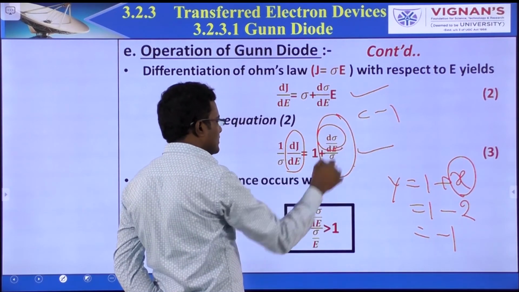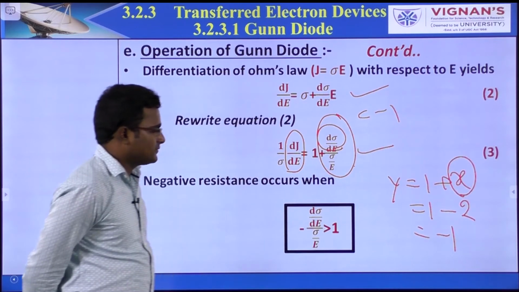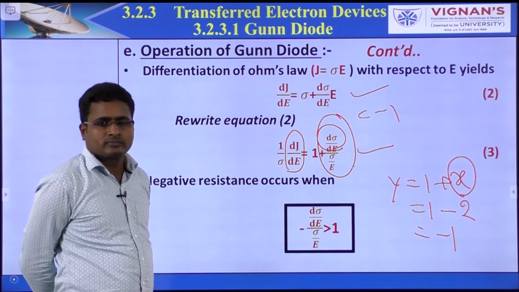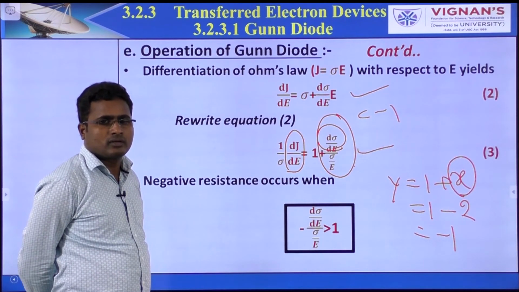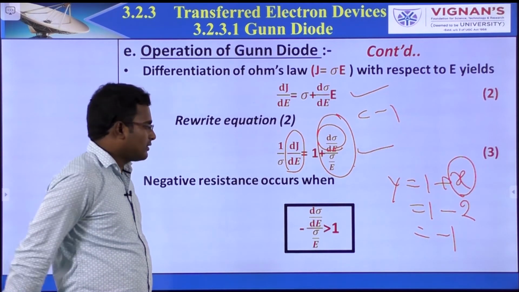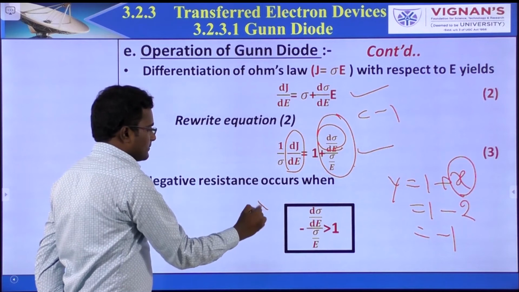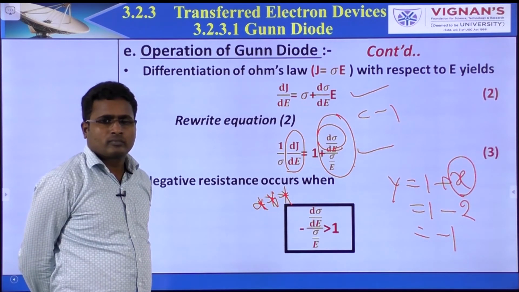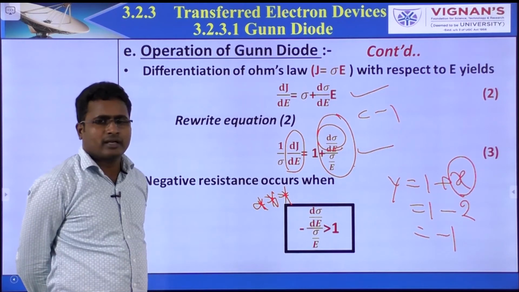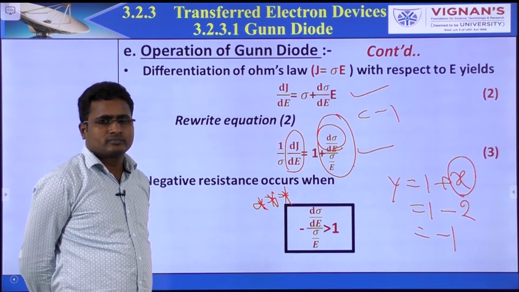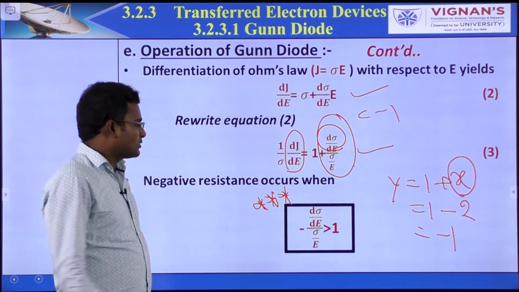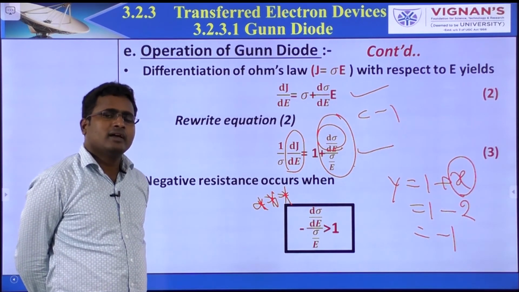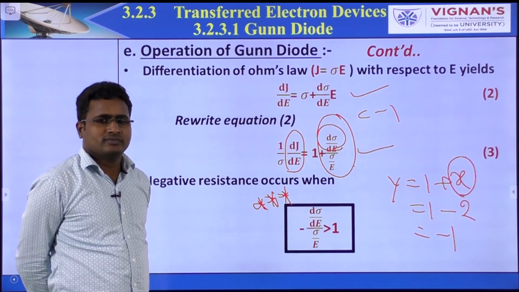Just change the polarities like this. This is the condition. Negative resistance will occur if you satisfy this condition. Of course, dJ by dE means conductance. So this is the condition required to operate the device in the negative resistance region.